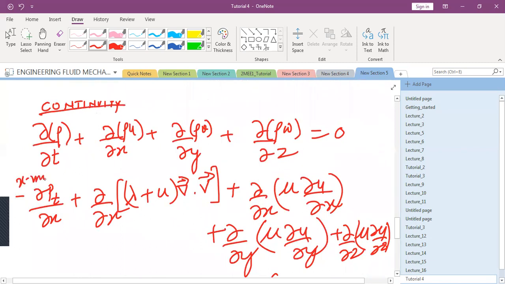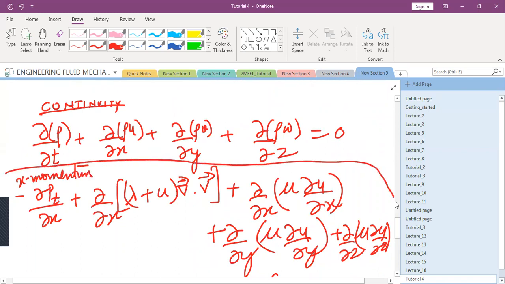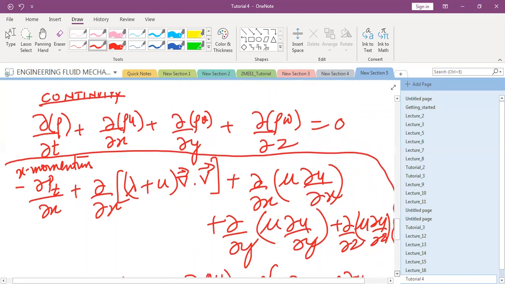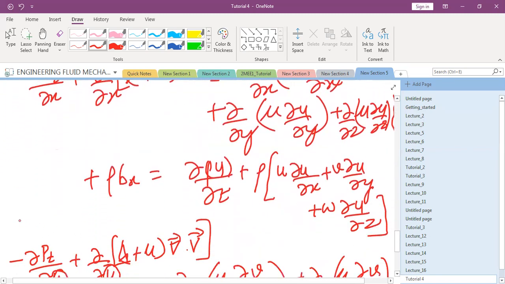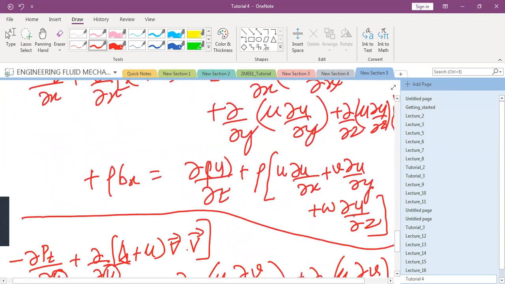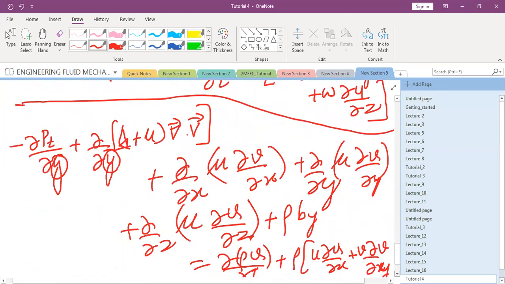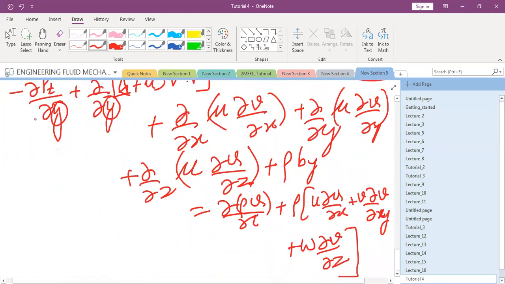This is x momentum. So this is the x momentum equation. And the last one is the y momentum equation. This is the y momentum equation.